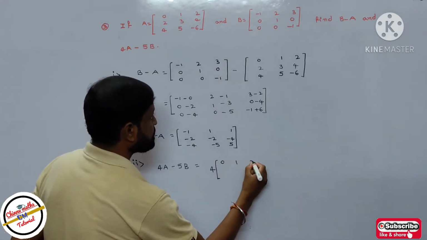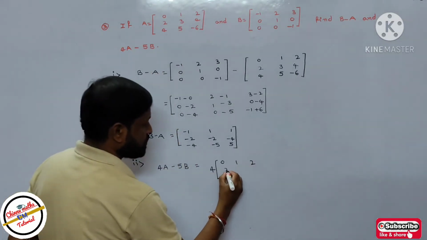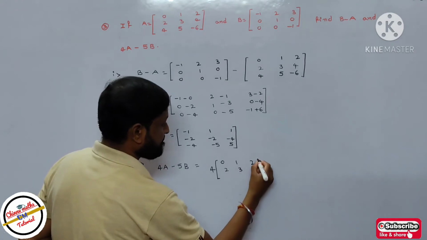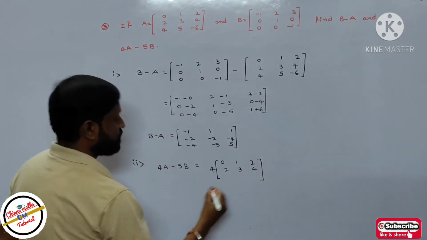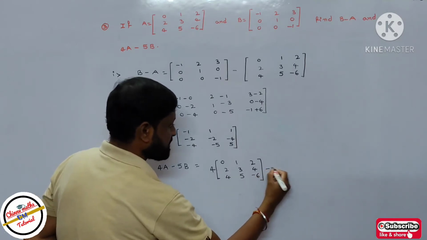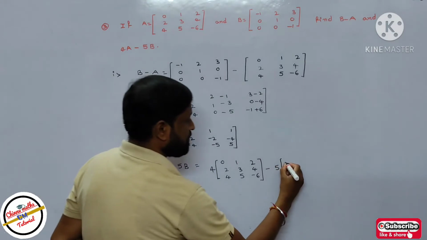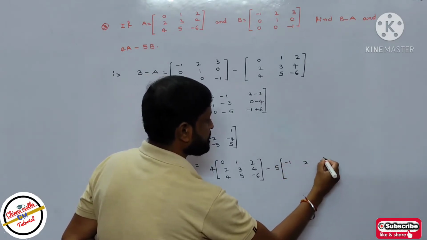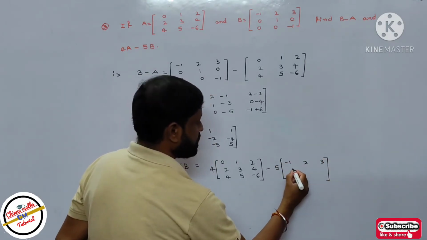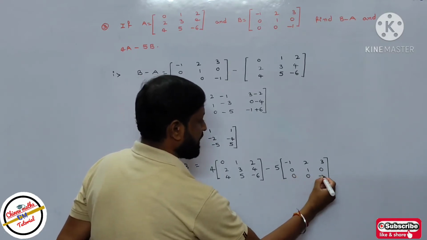0 1 2, 2 3 4, then 4 5 minus 6. Next minus 5 into matrices of B equal to minus 1 2 3 and 0 1 0 and 0 0 minus 1.